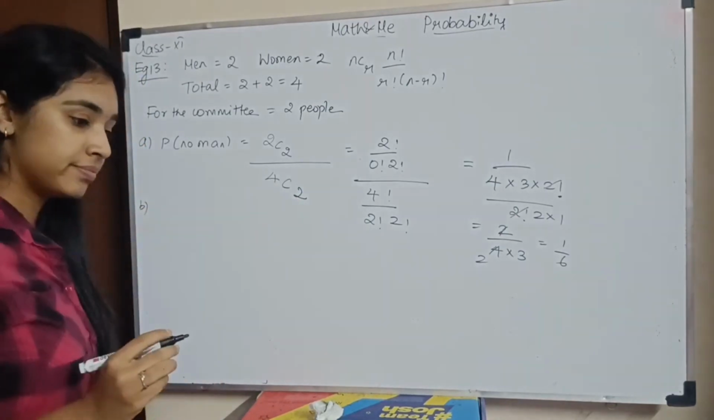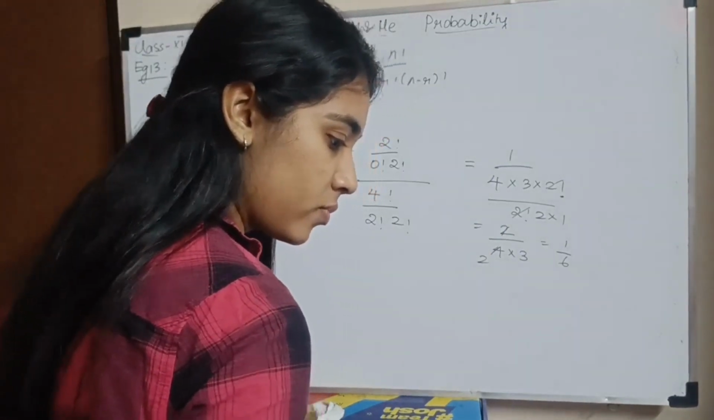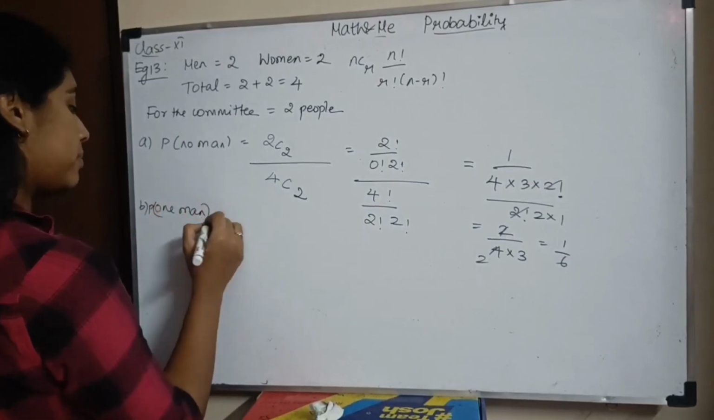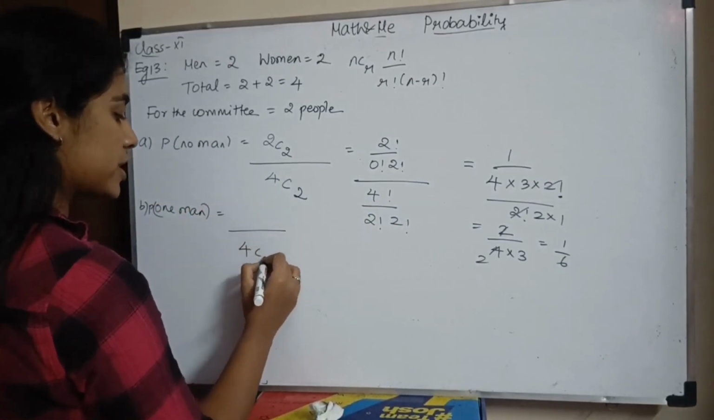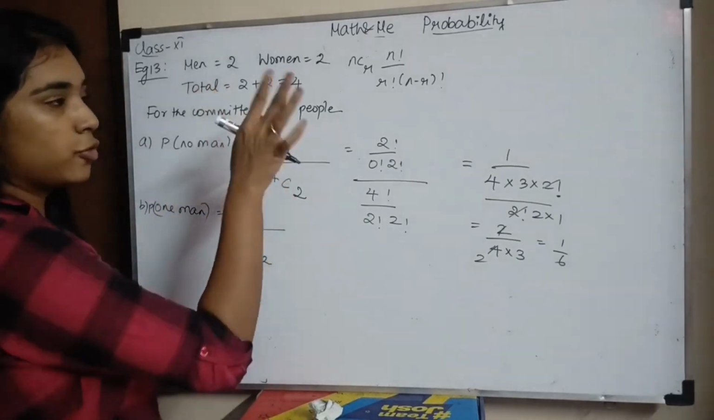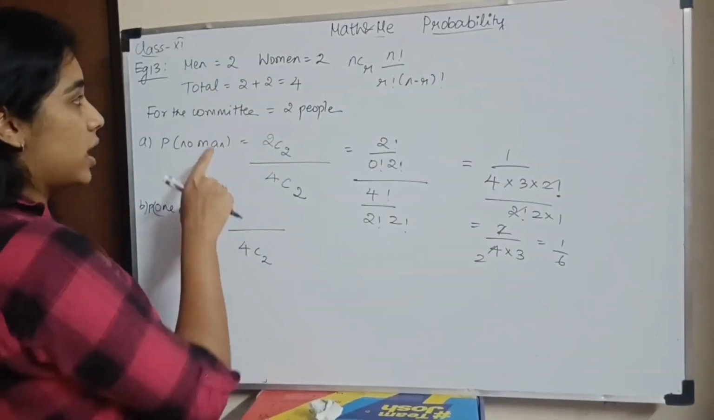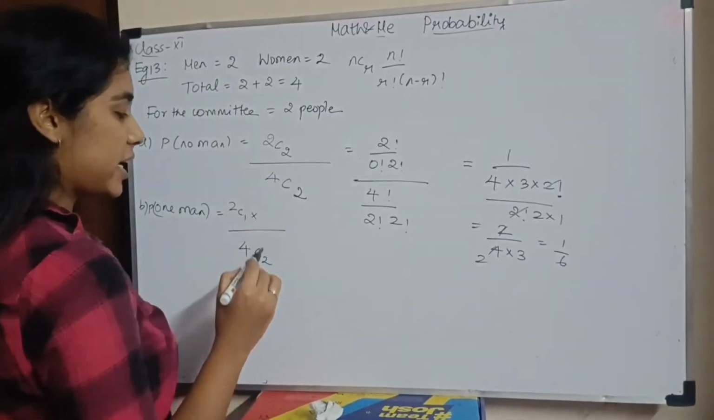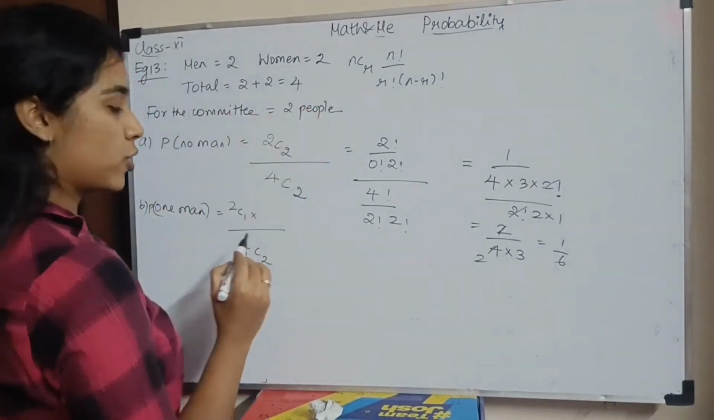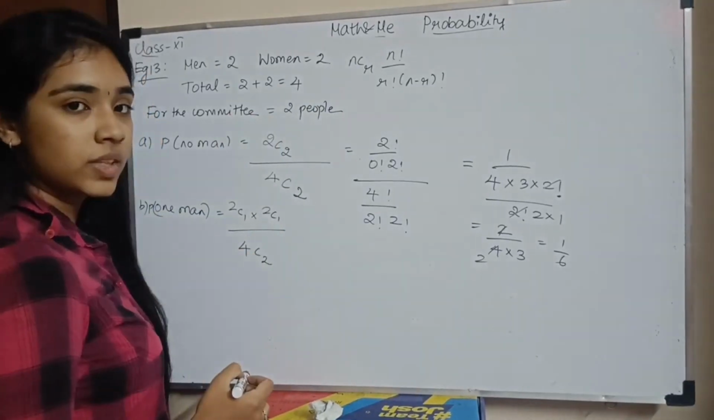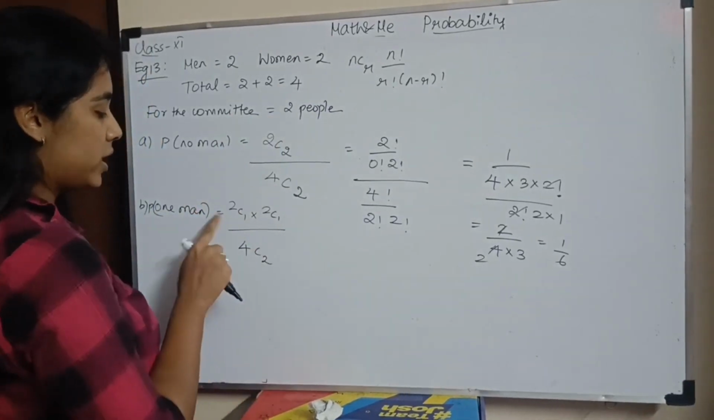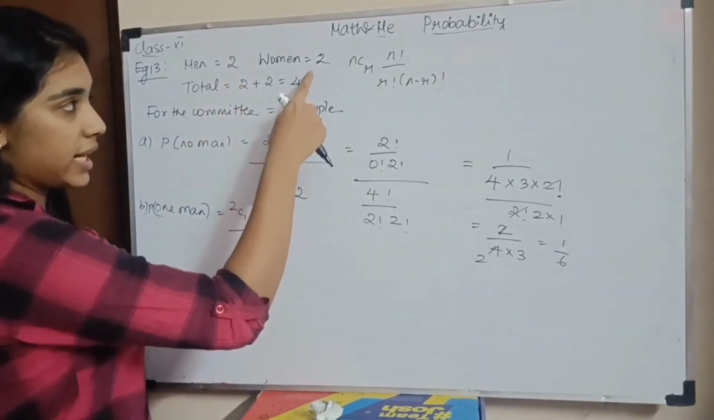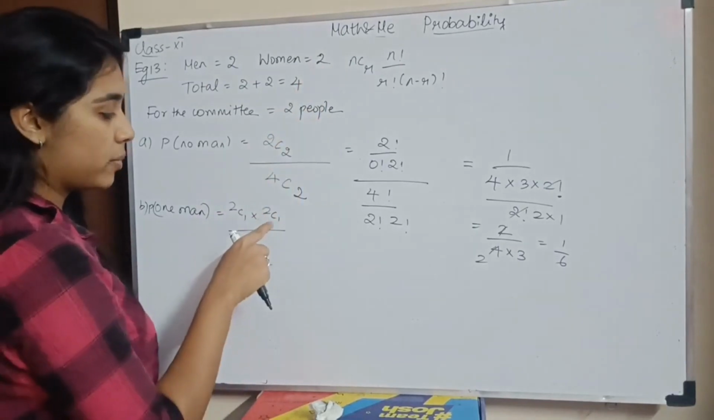Next subsection. I need 1 man. So for the probability of 1 man, the total outcome will again be 4C2 because I need to choose 2 people from 4 people. But if I need only one man, I have to choose 1 man from the men, so 2C1, times I need another person. I have to take that from the women. So I have 2C1. Clear? I need 2 people, and only one man. So I am choosing from the 2 men that I have, 2C1. Then what is left? 2 women, so I choose from the women.